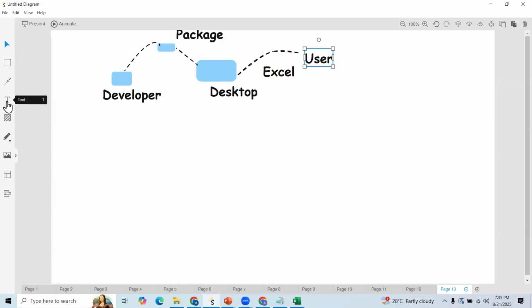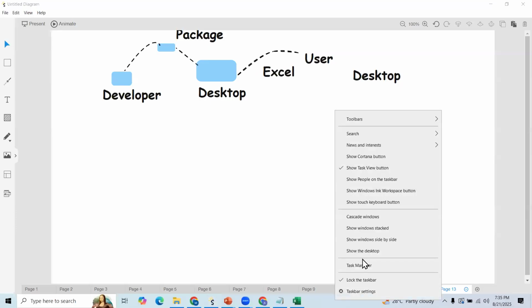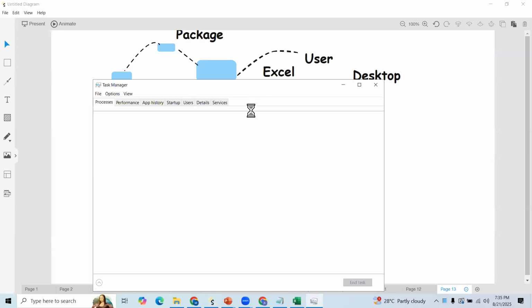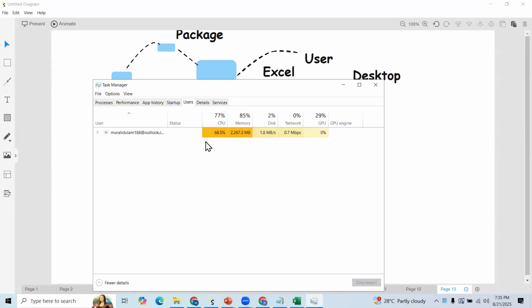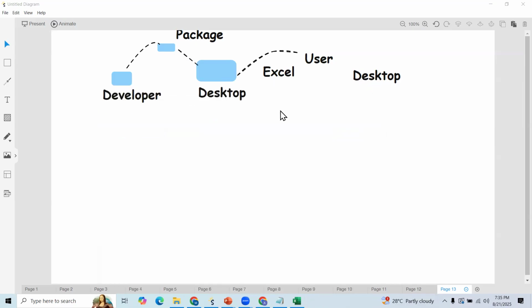So this application, let us call desktop applications, right? Here you can see some limitations are there. This is our laptop or desktop. So here you can onboard only limited users, right? Here we onboarded only one user. If you try to onboard one more user, you may end up with some performance issues. Some limitations are there because of the OS as well as resources. Here we are using Windows 11 and Windows 10.